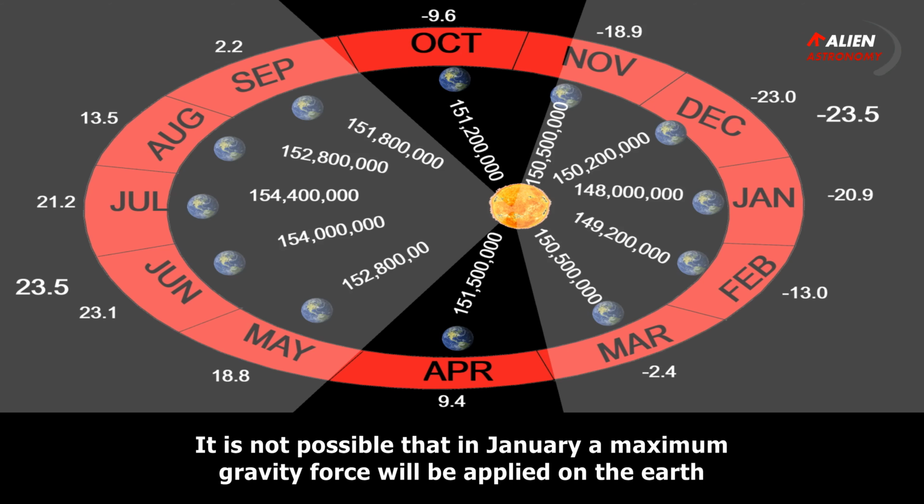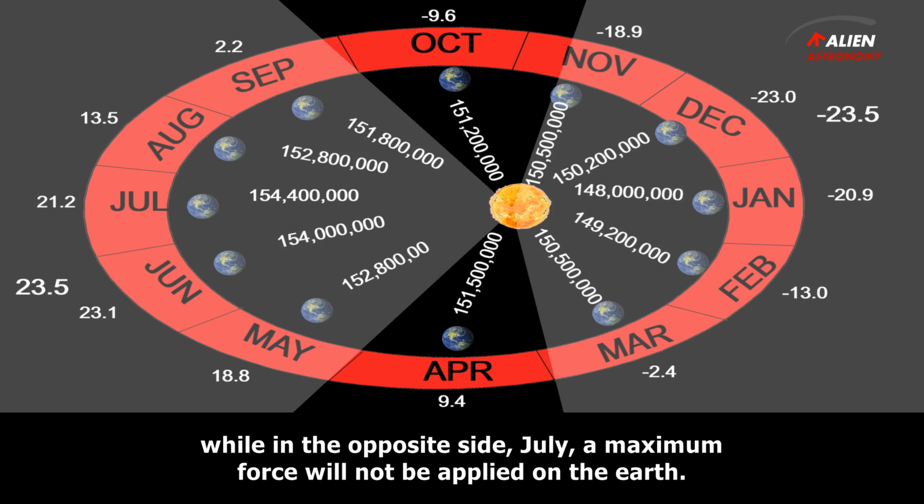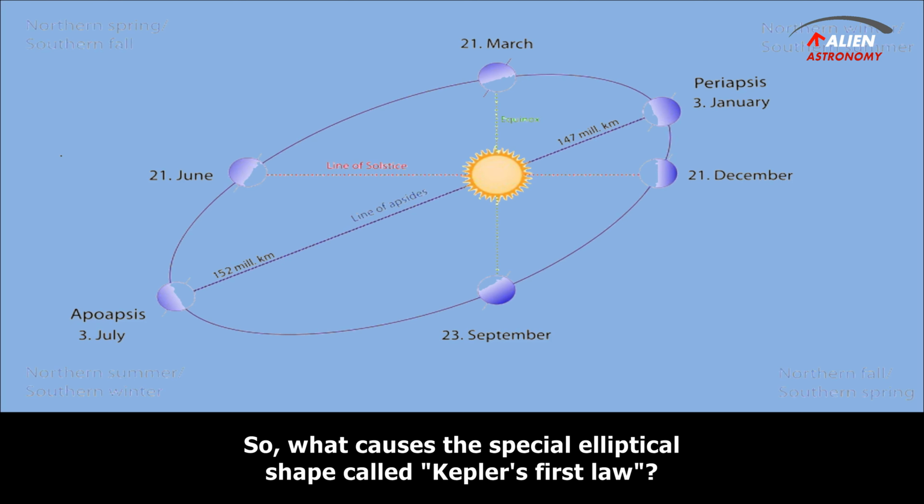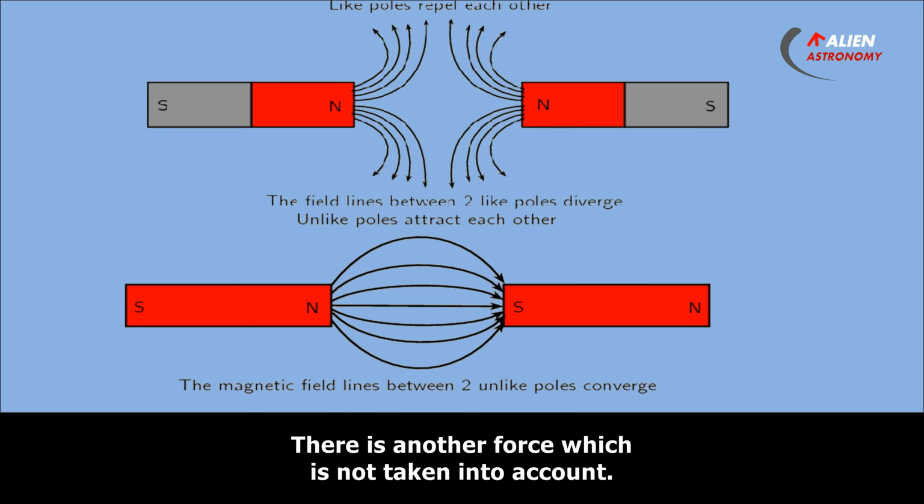It is not possible that in January a maximum gravity force will be applied on the Earth while in the opposite side, July, a maximum force will not be applied on the Earth. So, what causes the special elliptical shape called Kepler's first law? There is another force which is not taken into account.